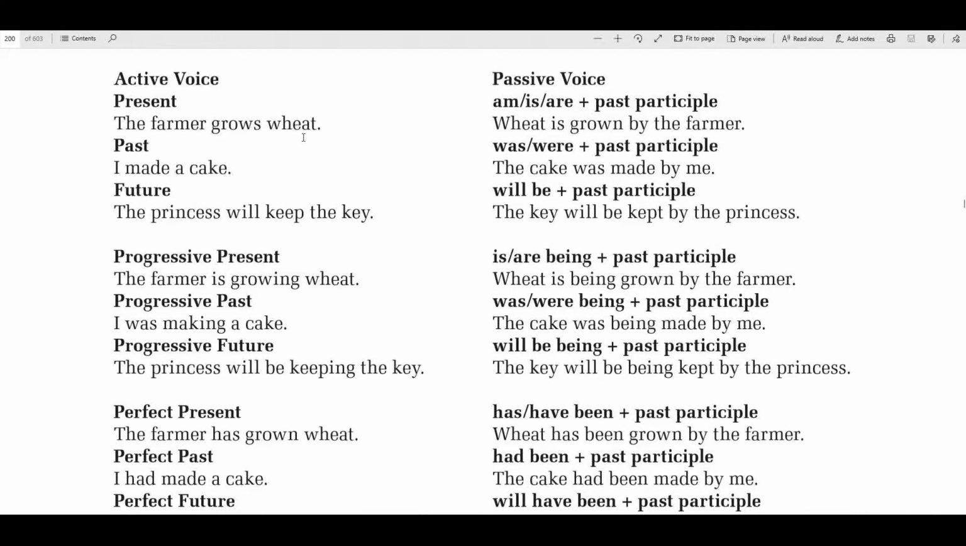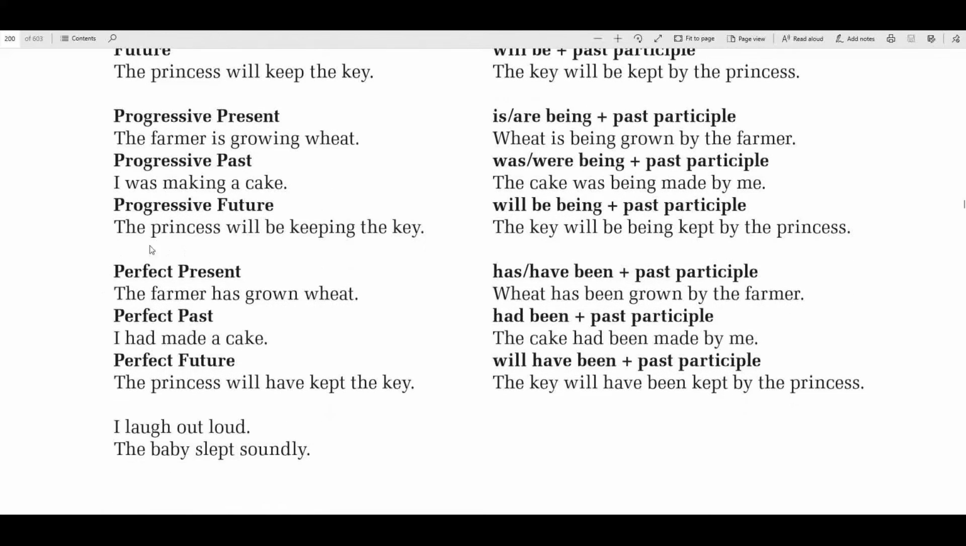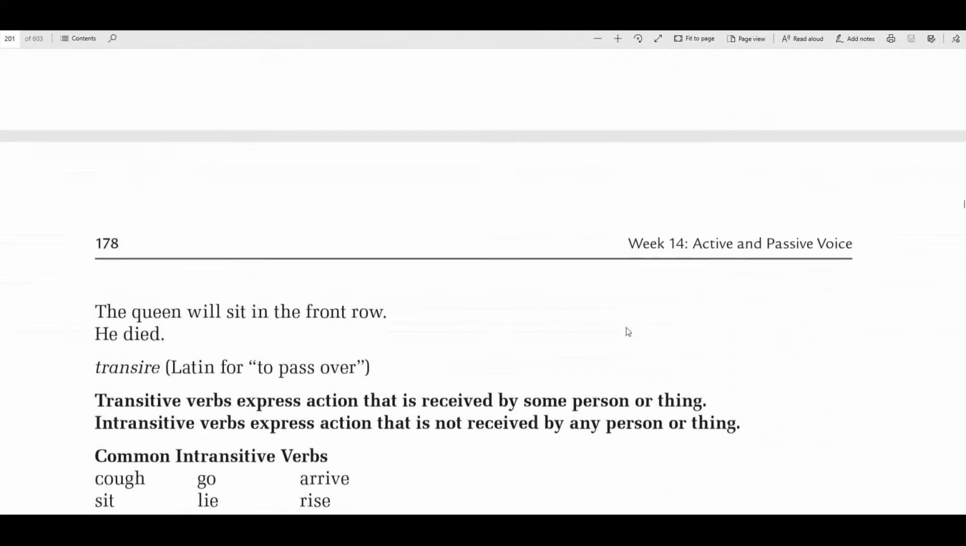Now, remember we talked about action verbs being the only verbs that have voice. A state of being or linking verb does not have voice, active or passive voice. So we're only talking about action verbs now. Remember, active voice, the subject actually does it. Passive voice, it receives it. Okay, so here's some examples of different things. Active voice, just in the simple present, past, and future. Okay, progressive, present, past, and future, and then the perfect, present, past, and future, as well as passive and active.